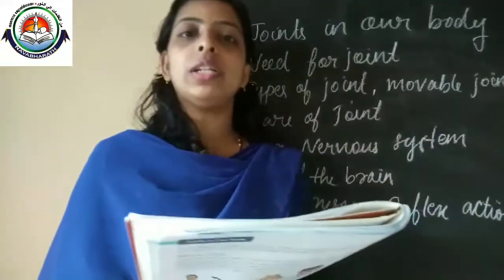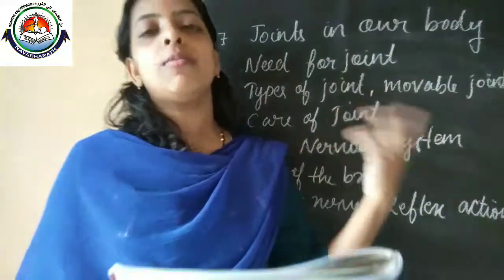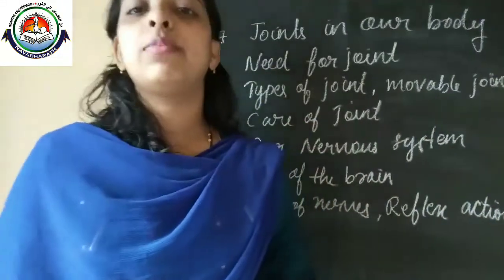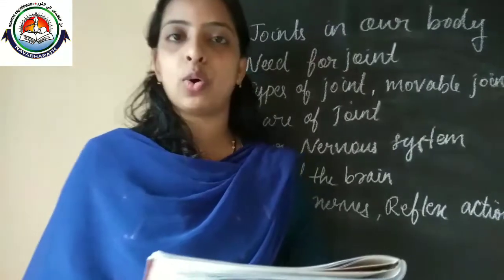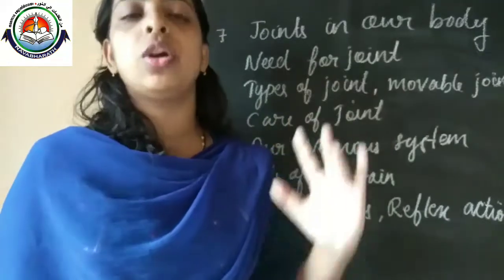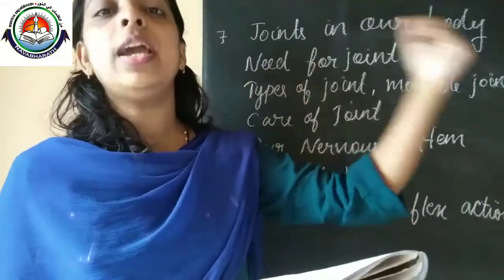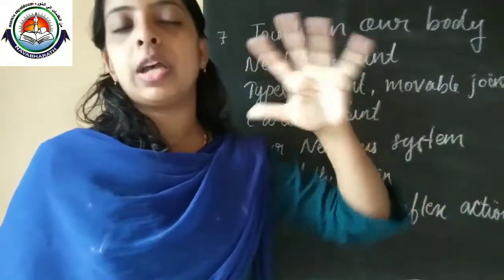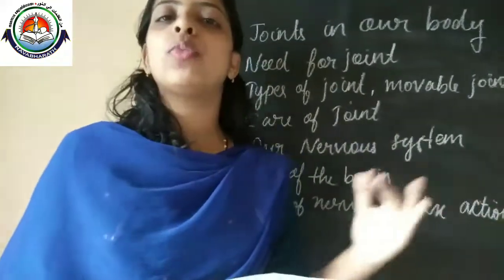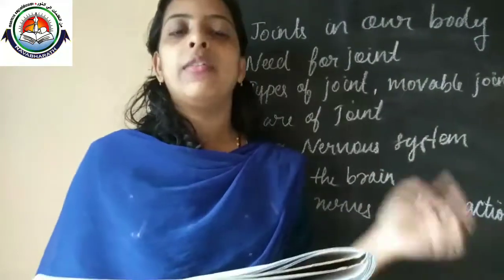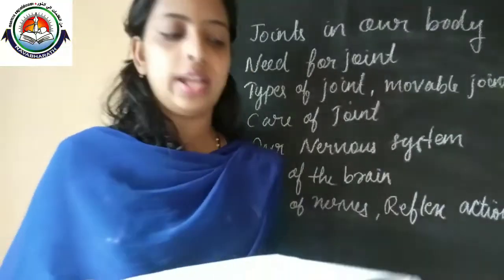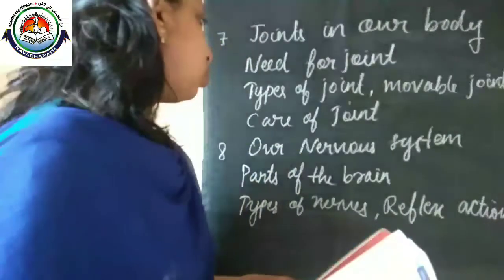A ball and socket joint allows movement of the bones in most directions, for example in the shoulder and hip. A hinge joint allows movement in only one direction, for example in the elbow and fingers. A gliding joint slides over another bone, for example in the ankles and wrist.